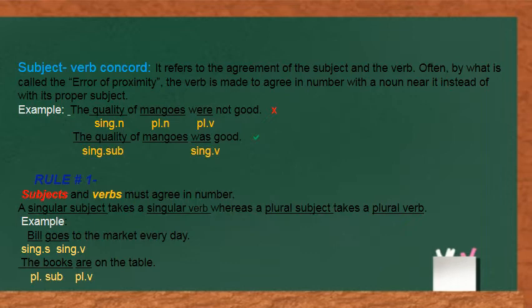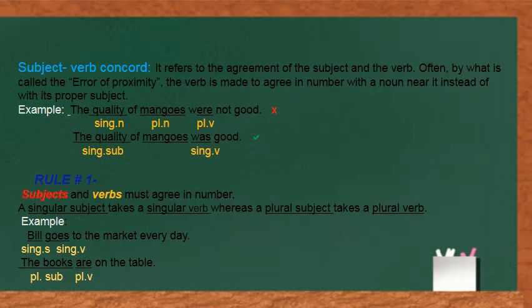The proper subject is the quality, and the quality is singular. That's why the first sentence is wrong. The quality of mangoes were not good is wrong, whereas the quality of mangoes was good. Since we have a singular subject, we must use a singular verb.